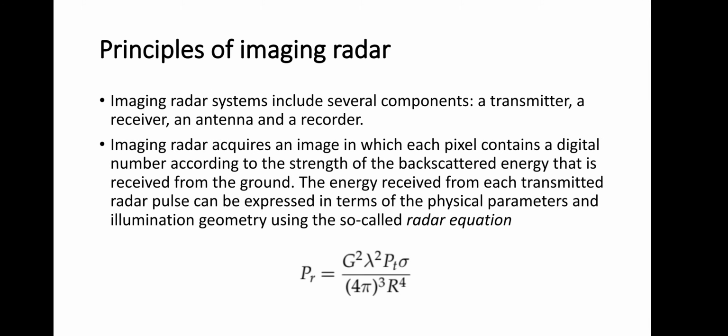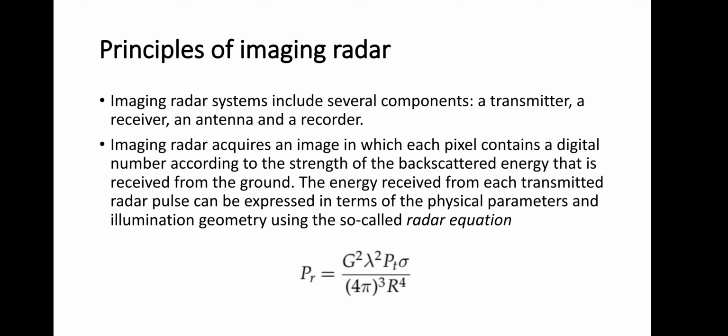So, what are the principles of imaging radar? Imaging radar systems include several components. It includes a transmitter, a receiver, an antenna, and a recorder. The transmitter is used to generate the microwave signal and transmit the energy to the antenna, from where it is emitted towards the Earth's surface. The receiver accepts the backscatter signal as received by the antenna, filters and amplifies it as required for recording. The recorder then stores the received signal.